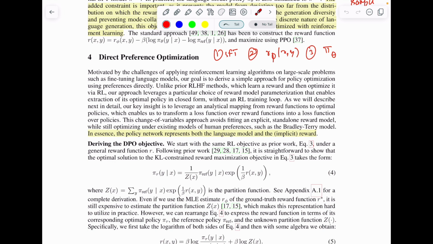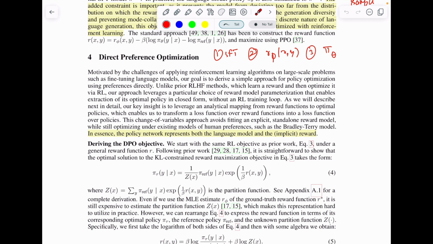so it's not a very straightforward task. The question that the authors of DPO asked is very simple: can we reformulate this reward function into an optimization problem directly, so that we do not need to train an explicit reward model and then use it to fine tune the final large language model?